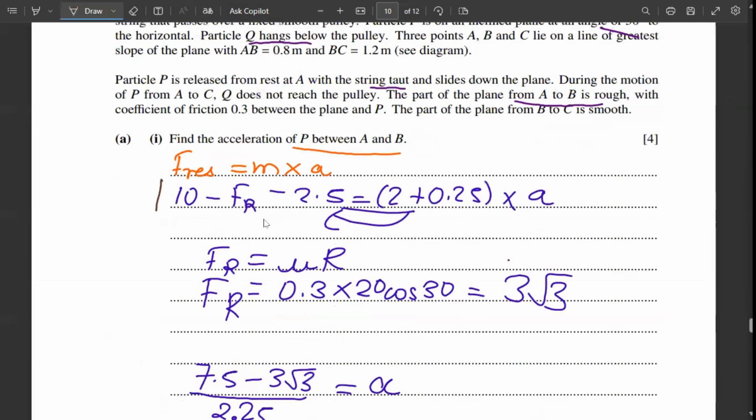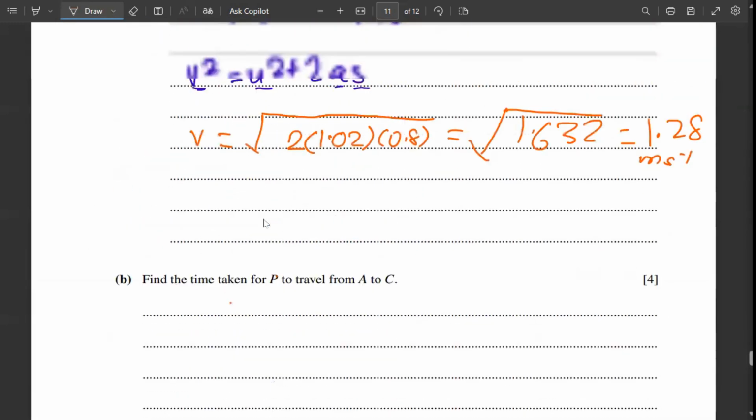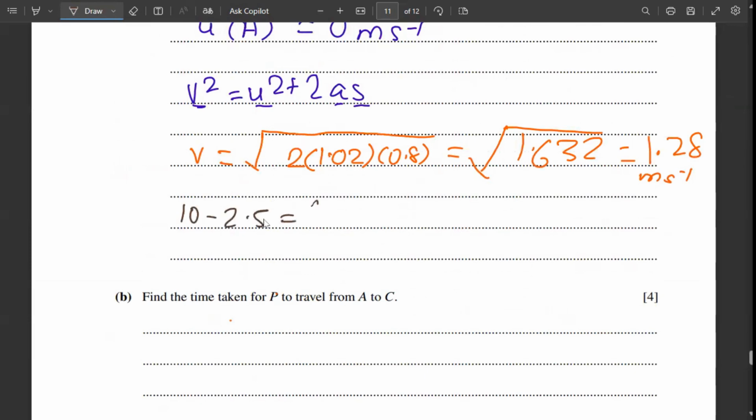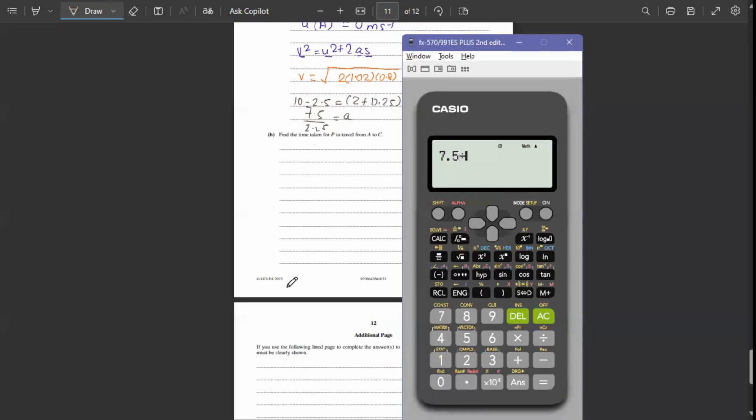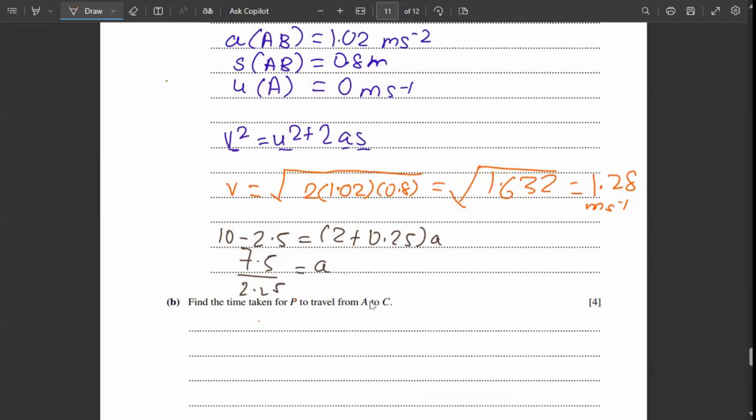So acceleration will be this same thing, only one thing will not be there. And what is it? That there will be no frictional force. Why? Because they have told us that the part BC is smooth. So simply 10 minus 2.5 is equal to 2 plus 0.25 into A. Therefore, 7.5 upon 2.25 equals A. The answer is 10 by 3. Therefore, acceleration is 10 by 3 meter per second square.